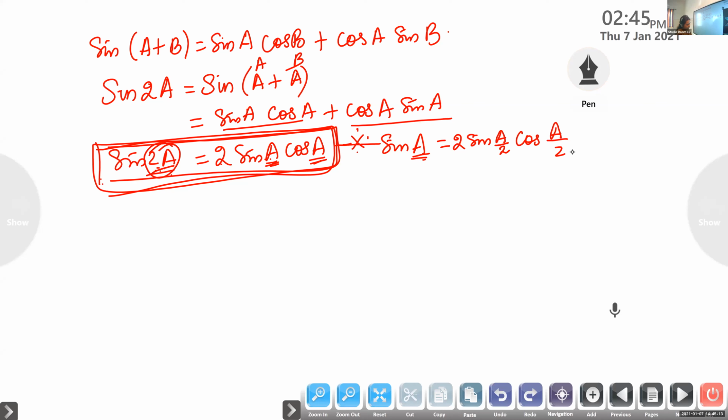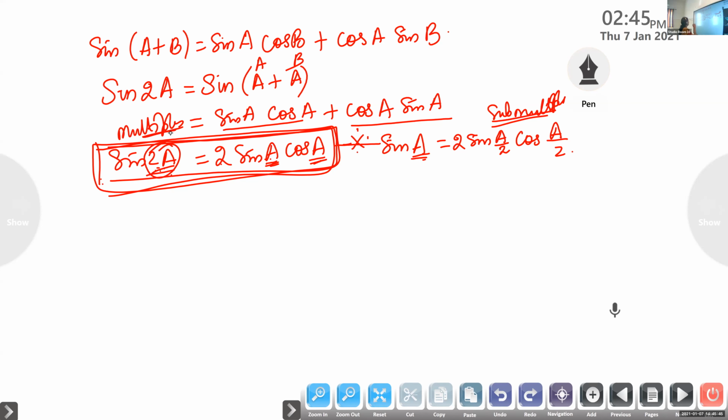Is it clear? If it is sine 2a, you will write 2 sine a cos a. From there you are finding half angle. That means we call this a submultiple. This formula we call multiple angles, multiples of the angles. And this one we call submultiples. Submultiples we will derive from here just by dividing by 2. So what will be sine a? It is 2 sine a by 2 cos a by 2.